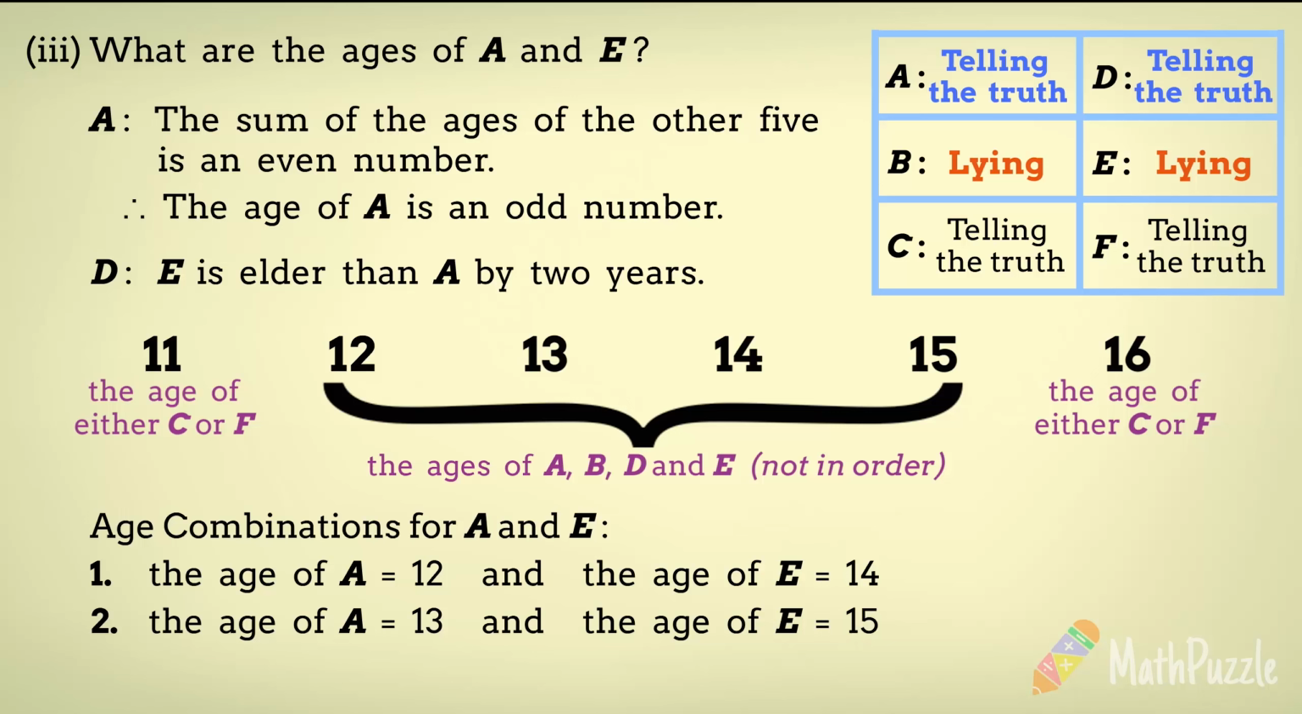Based on the deduction made from A's statement indicating that the age of A must be an odd number, it can be concluded that the age of A is 13 and the age of E is 15.